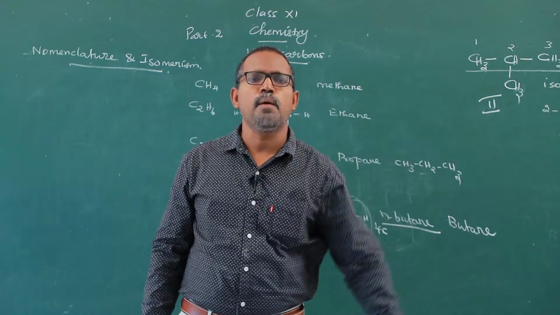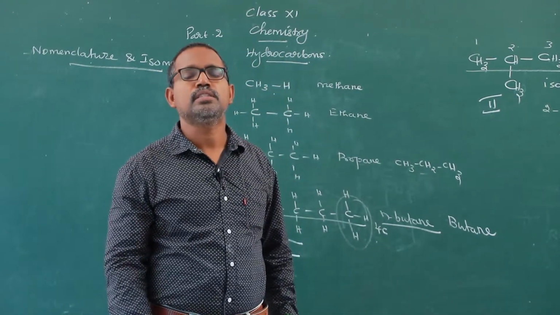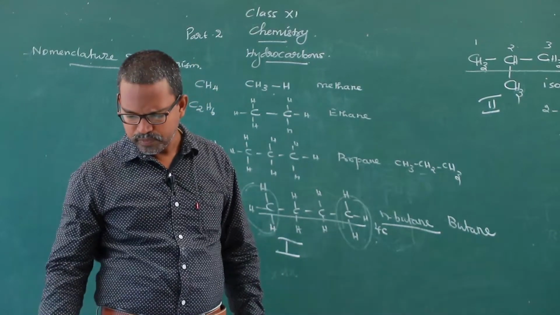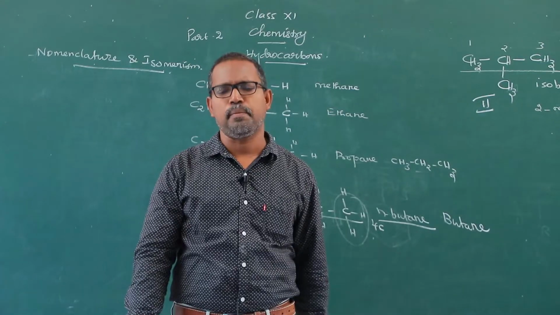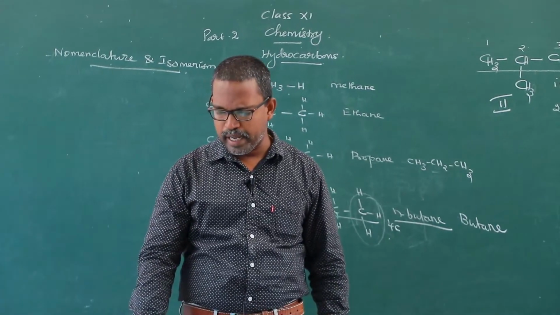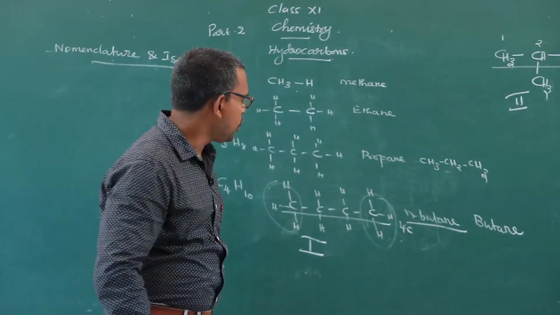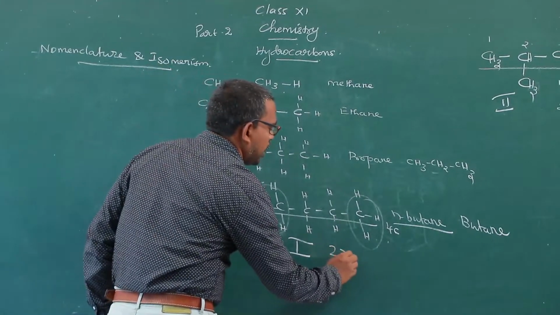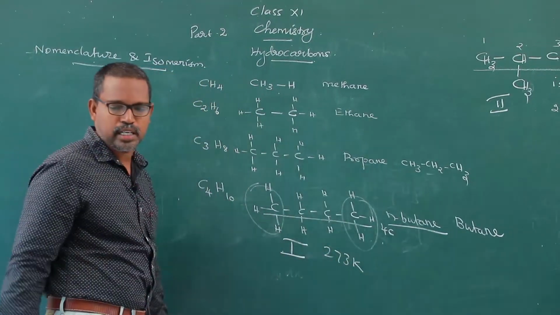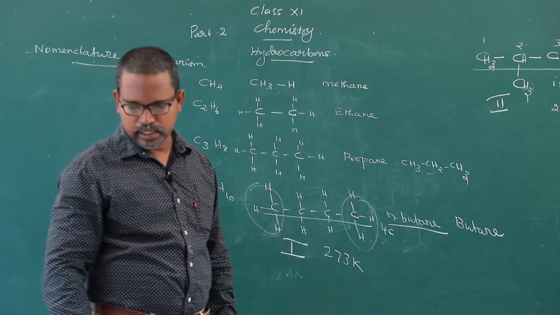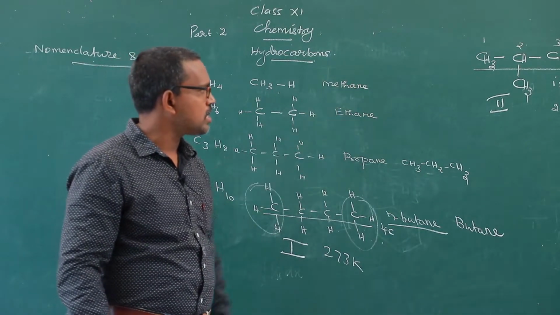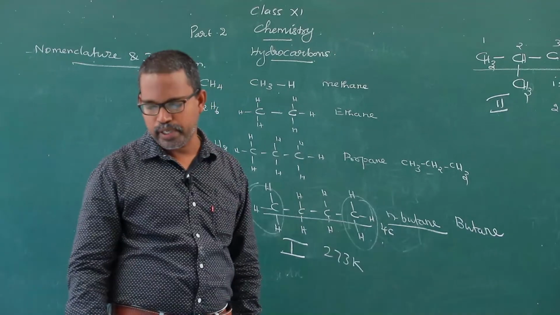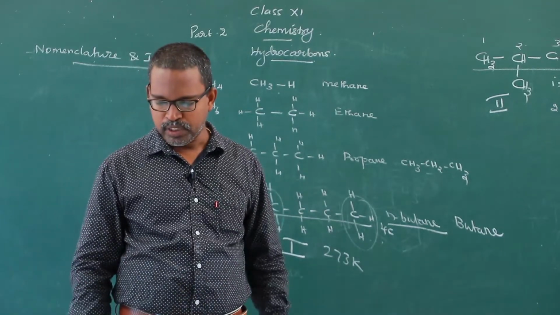Therefore, these two compounds show chain isomerism. These compounds also differ in boiling points. Normal butane has a boiling point of 273 Kelvin, and the methyl compound has a somewhat different boiling point.